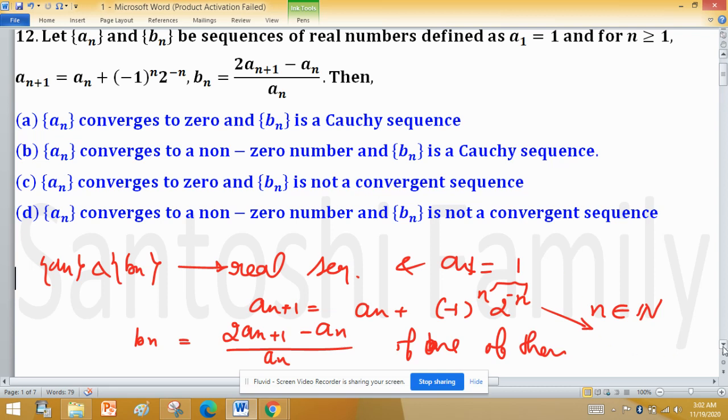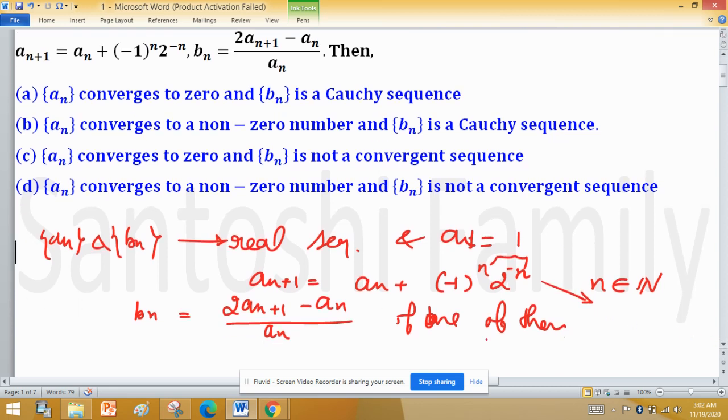Sometimes the examiner gives a structured expression or recurrence formula, and whenever such an expression is given, students feel the problem is harder and leave it, but it is the easiest one.